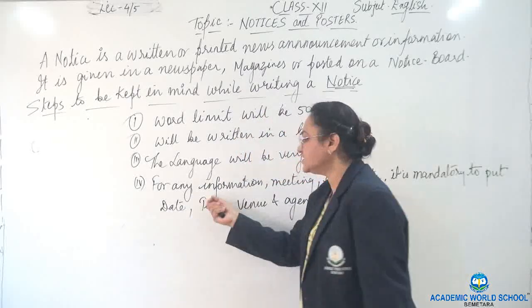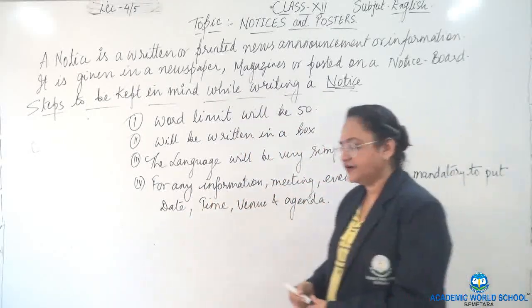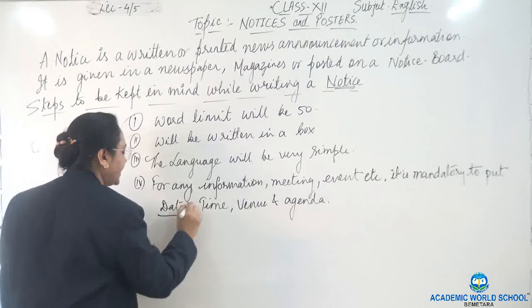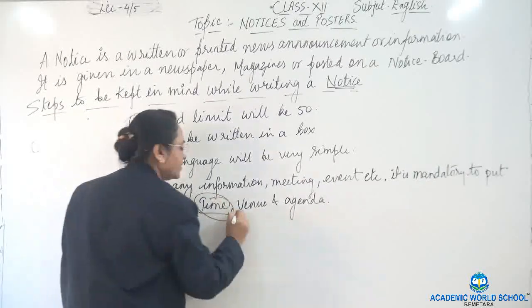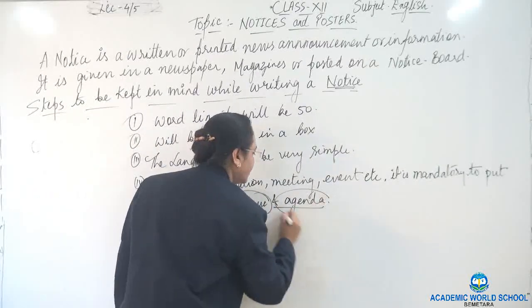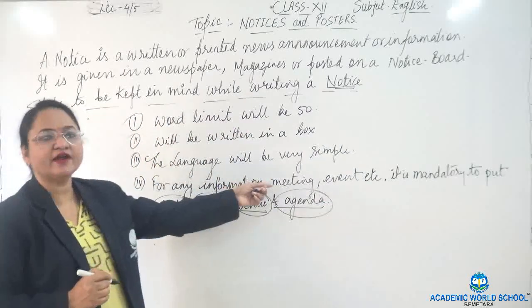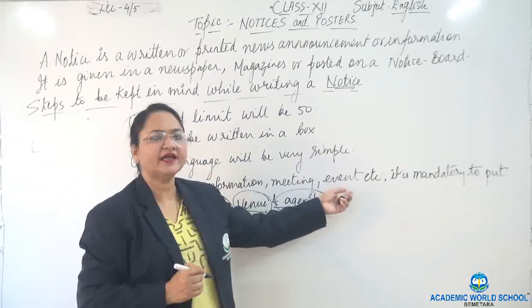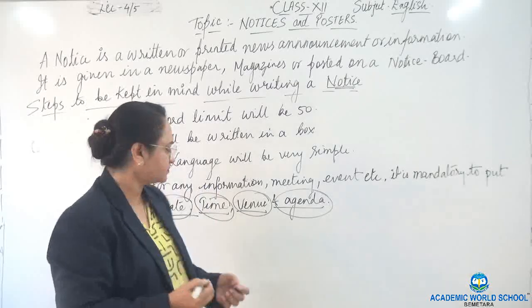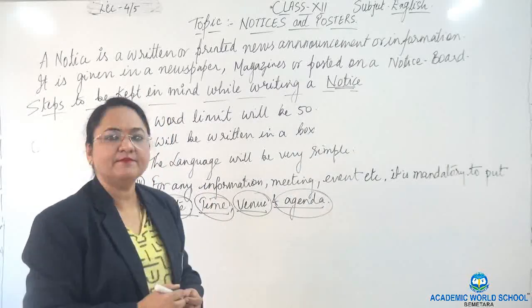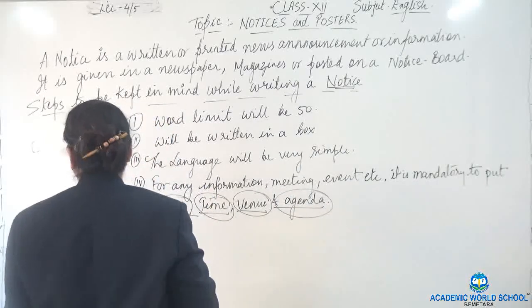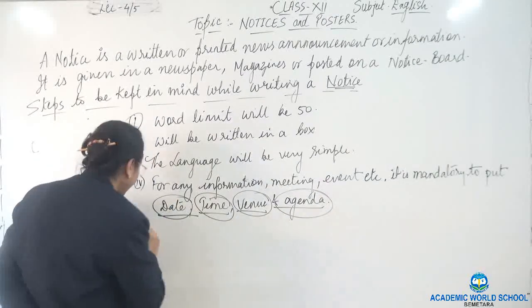So this is very important, keep this in mind: date, time, venue, and the agenda. It may be for any meeting, for an event, and many more things. This is very important.